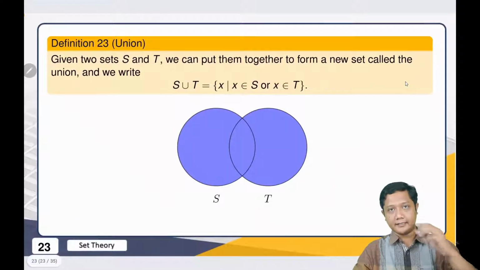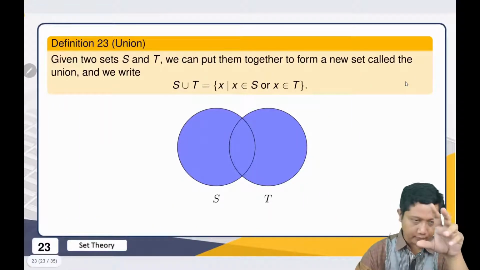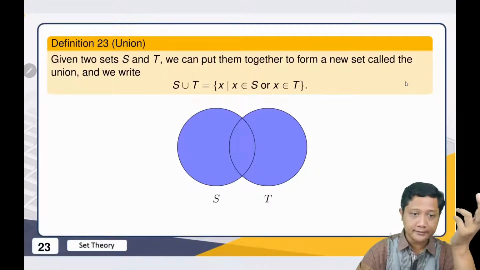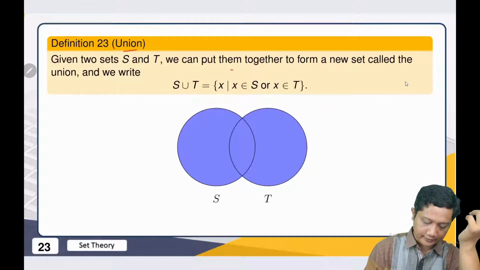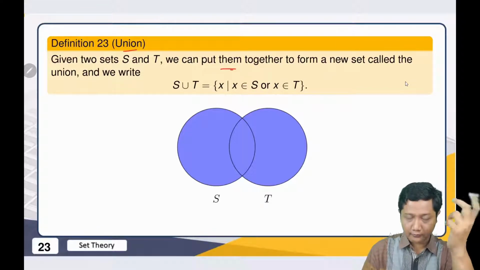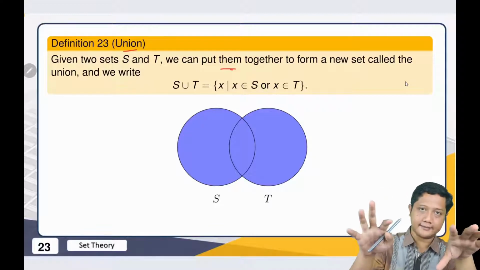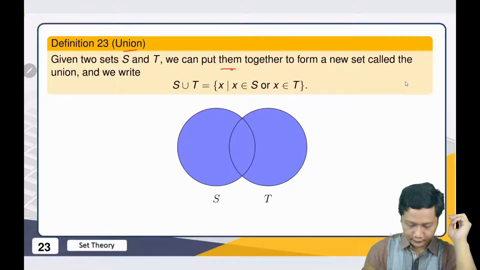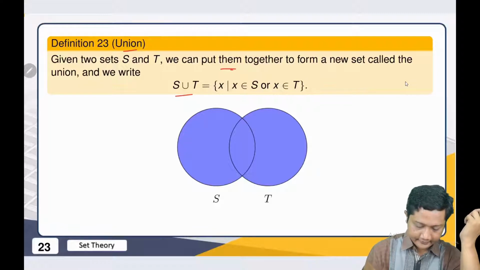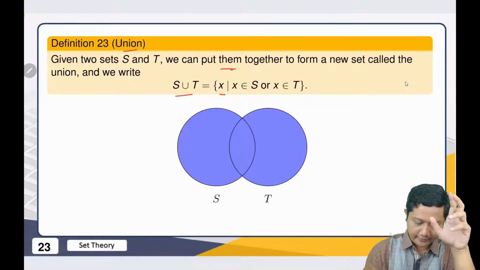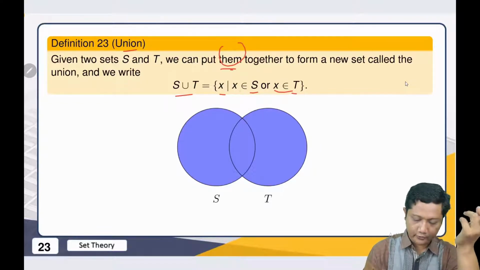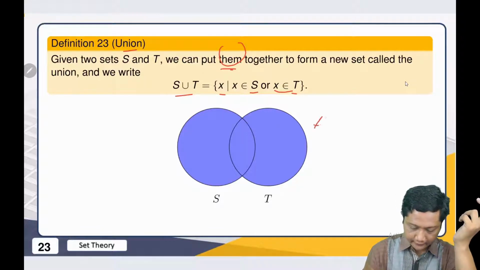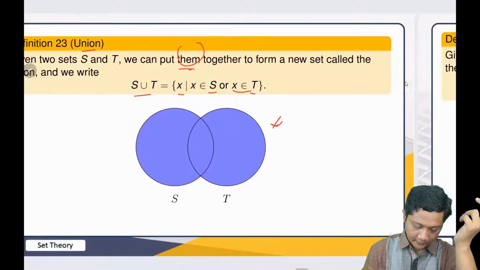Okay, then we go to some operations on sets. First, we have the union. Union means we can put all elements of the first set and the second set together to become one. So S union T means every element of S, or we make the union with T. So x is in S or x is in T. If we draw the Venn diagram, then we will get this one.